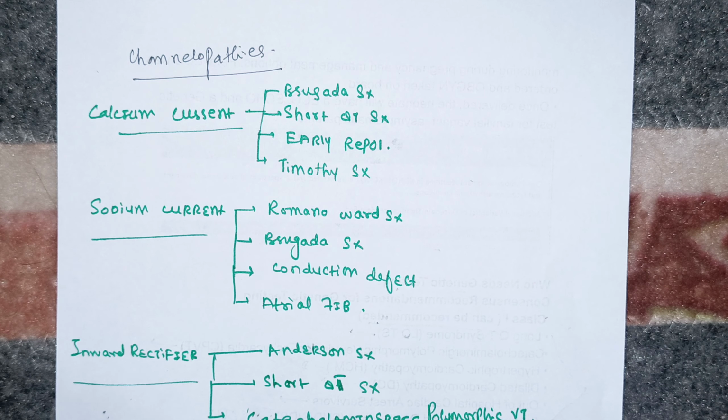And with sodium current channelopathies, there may be Romano-Ward syndrome or Brugada syndrome, and there may be some kind of conduction defects in the heart, or you may come up with atrial fibrillation. And if there is an inward rectifier defect, you may come up with Anderson syndrome, short QT syndrome, and CPVT, the catecholaminergic polymorphic ventricular tachycardia. Right after that, a very important thing is the long QT syndrome, that is the QT segment is long in the ECG.